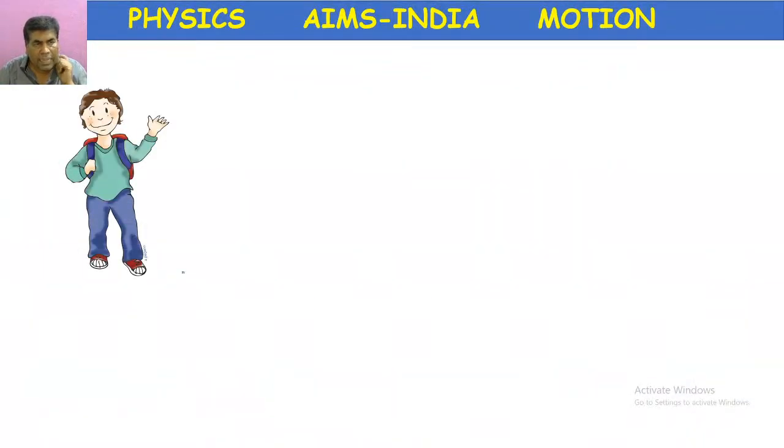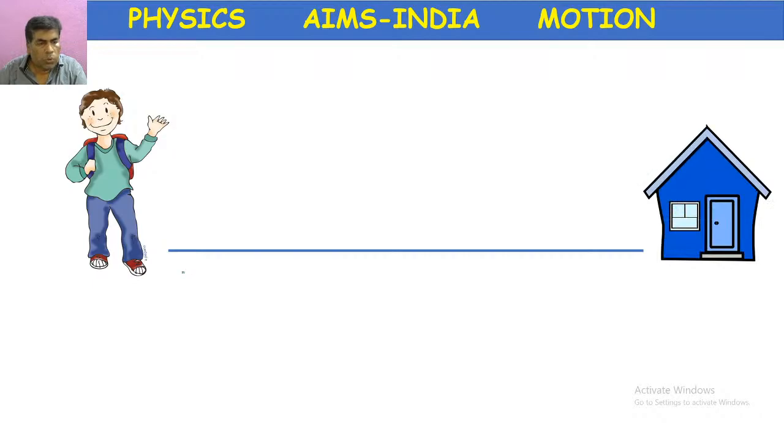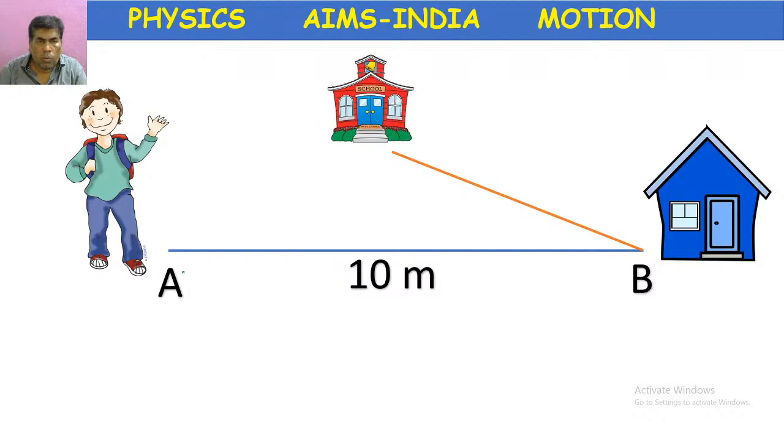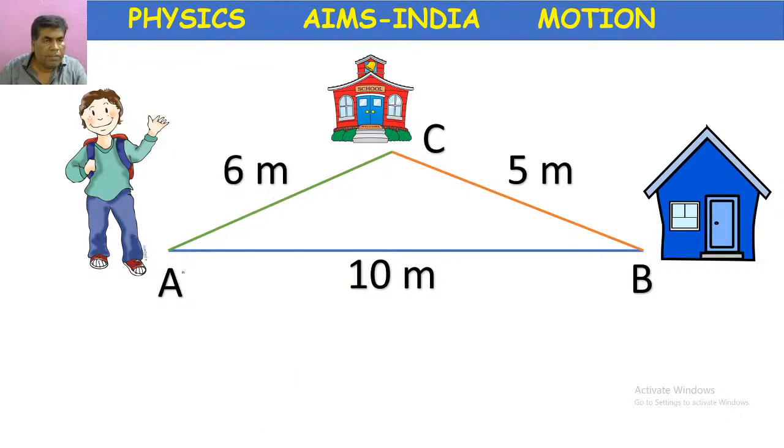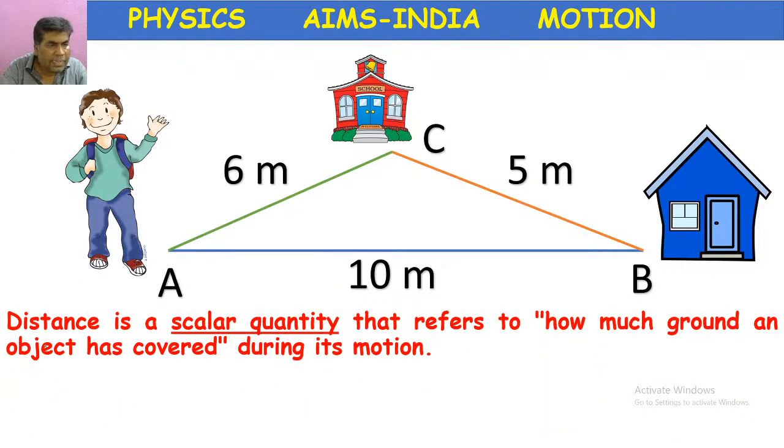So you can understand by this example: one student has to go to school. He started from point A. First he went to his friend's house, which is 10 meters away. From there, both of them went to school, which is at position C. From the friend's house, the school is at a distance of 5 meters. After school, the boy returned to his home, the starting point A or initial position A, which is 6 meters from school. In this example, what is distance?